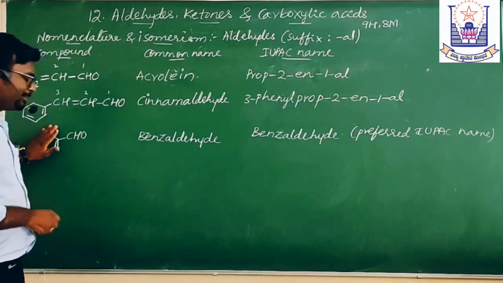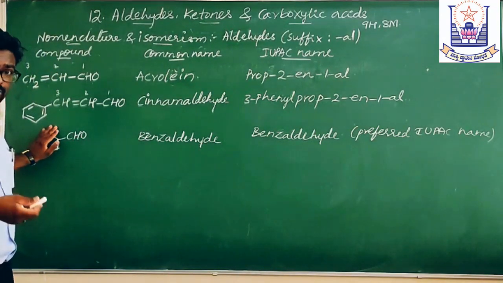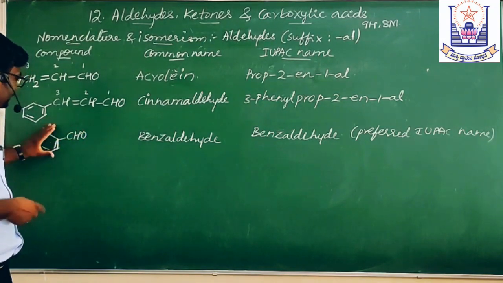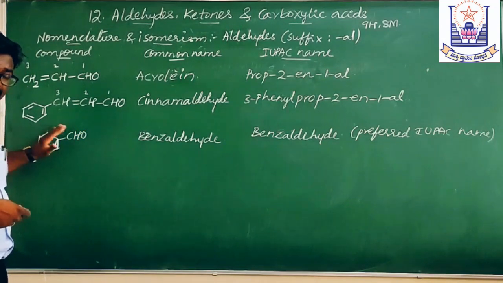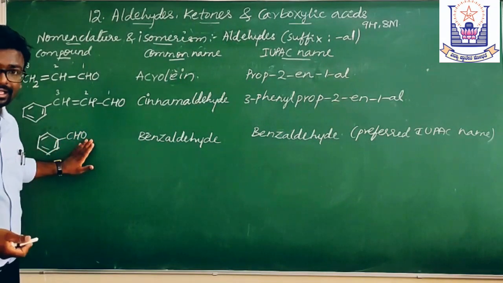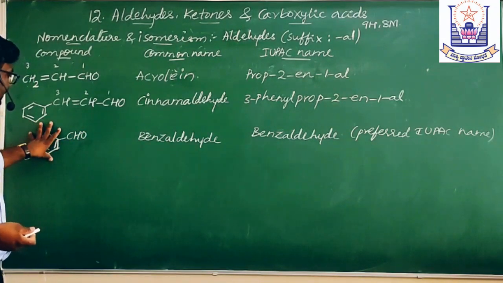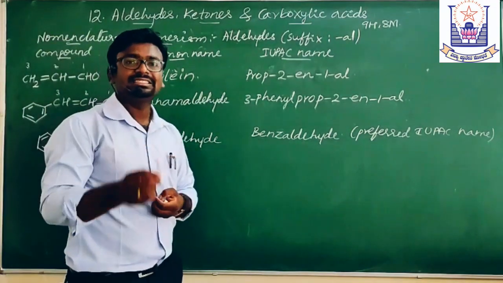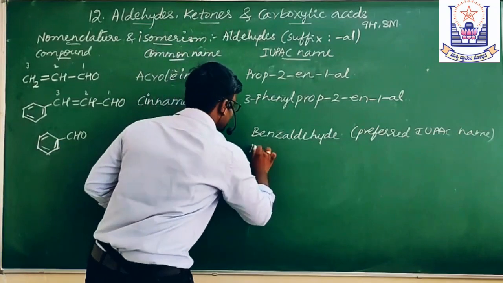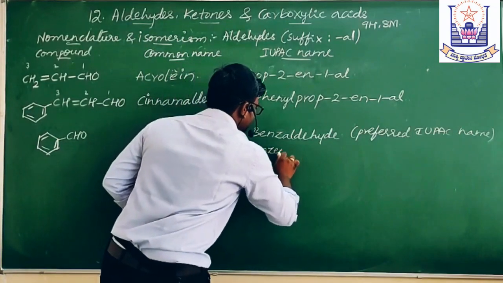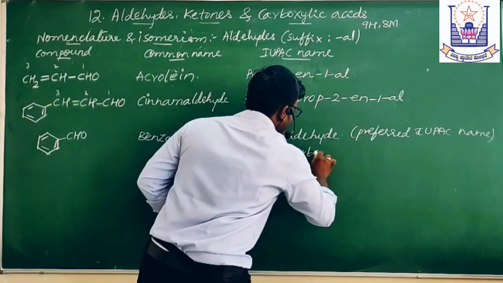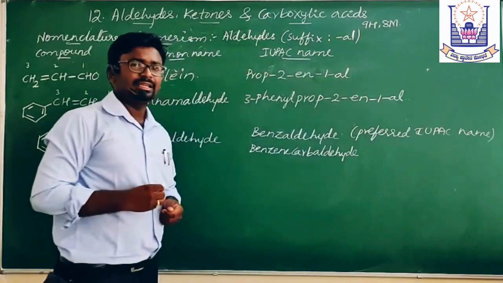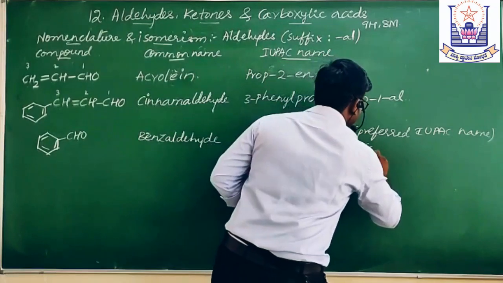This is benzene. I told you earlier, whenever CHO is attached apart from the parent chain, we have to pronounce it as carbaldehyde. Therefore it is benzene carbaldehyde, the systematic IUPAC name.